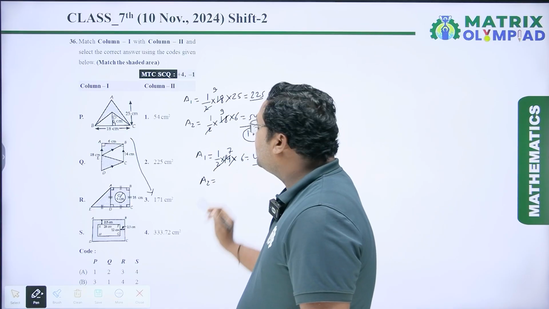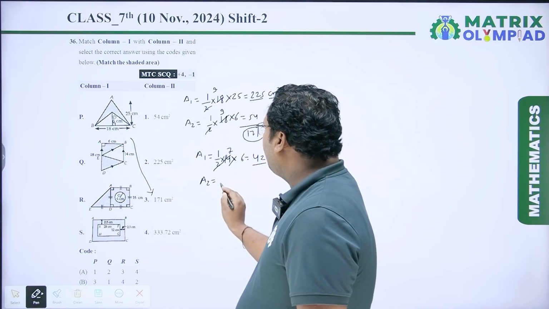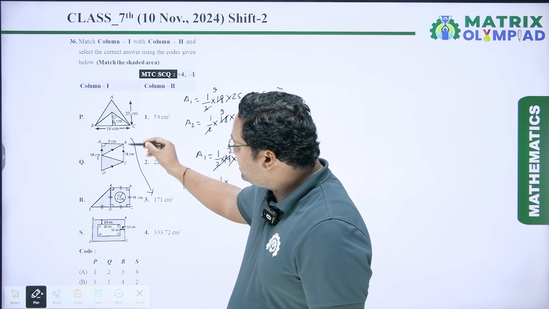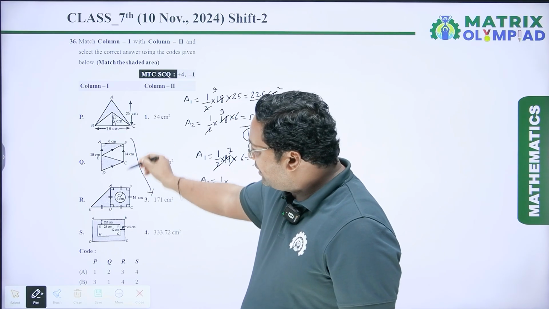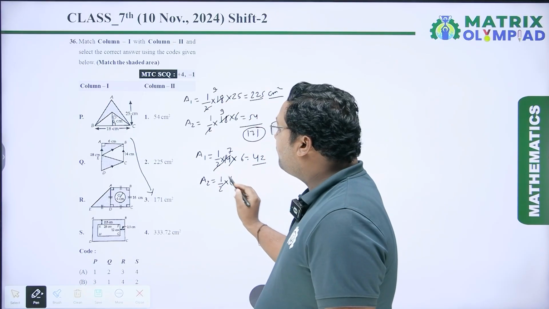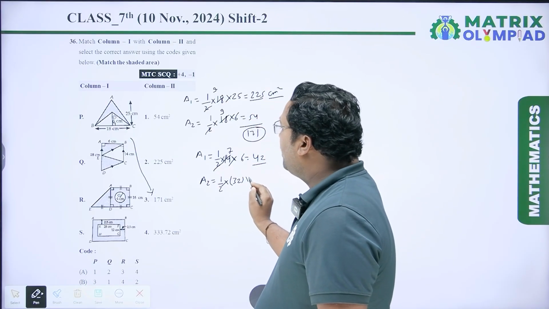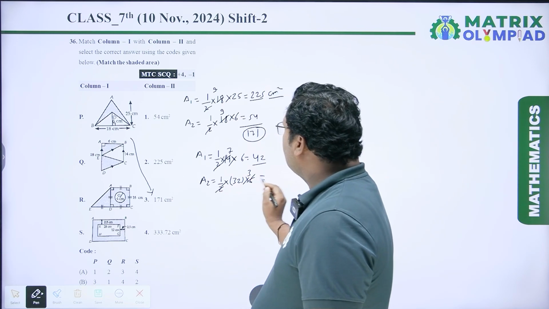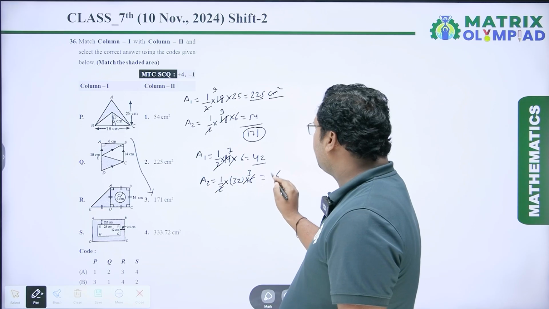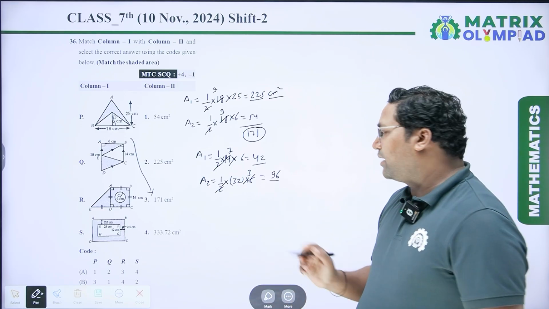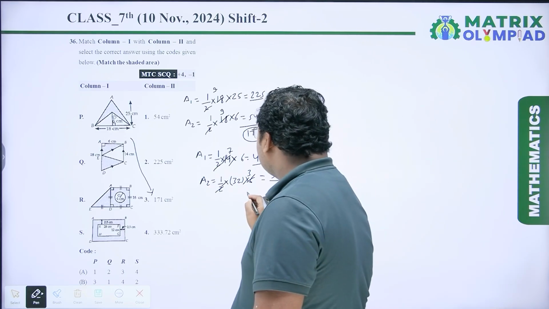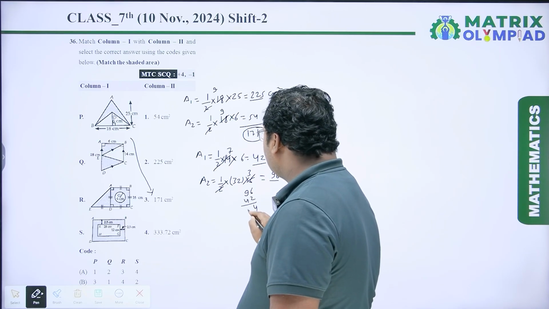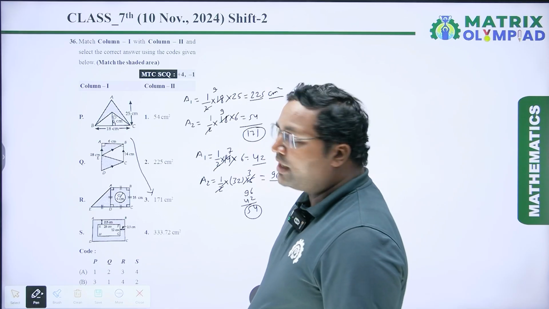Similarly, we have to calculate the area of trapezium ABCD. The area of a trapezium is half into the sum of parallel sides into height. Here the parallel sides are 14 and 18 centimeter. BC and AD are the parallel sides. So the sum of 14 plus 18 is 32, into height, which is 6 centimeter. 6 divided by 2 is 3, and 32 into 3 is 96. So it is 96 centimeter square. Now the area of the shaded region is 96 minus 42, which is equal to 6 minus 2 is 4, 9 minus 4 is 5. So it is 54 centimeter square.